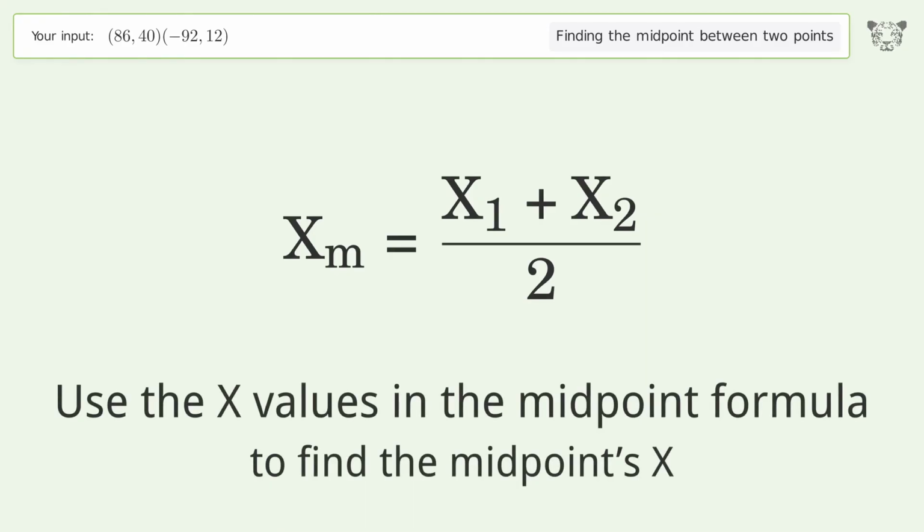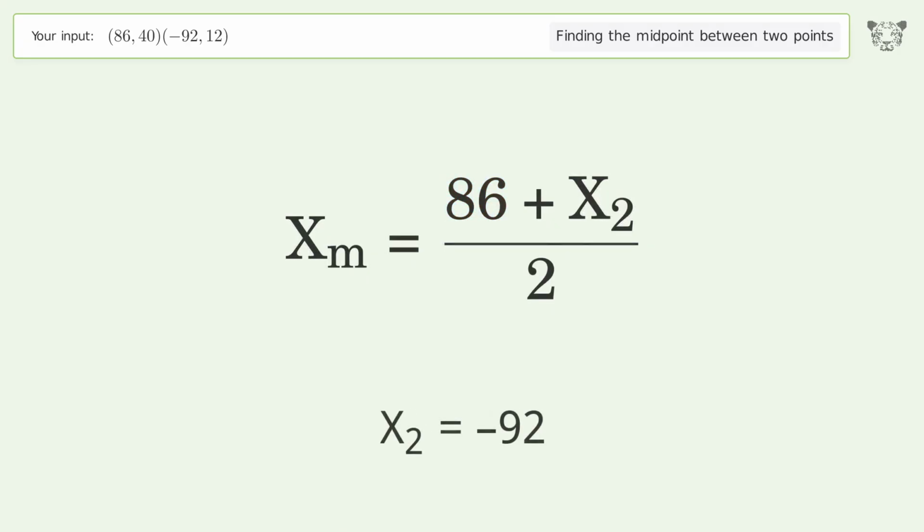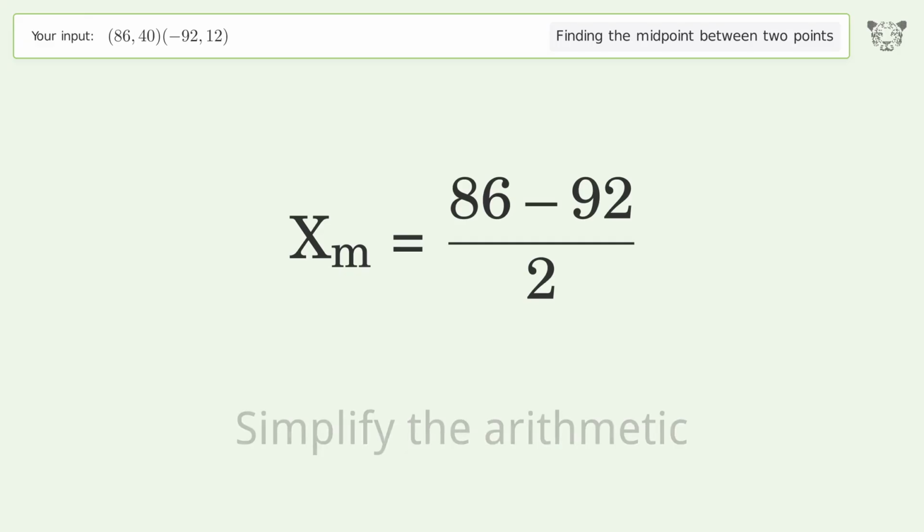Use the x values in the midpoint formula to find the midpoints x. x1 equals 86. x2 equals -92. Simplify the arithmetic.